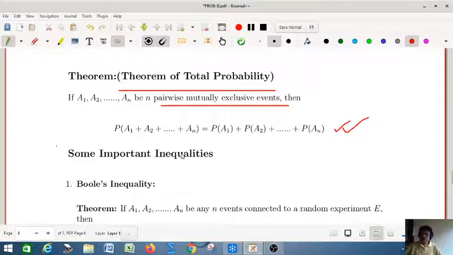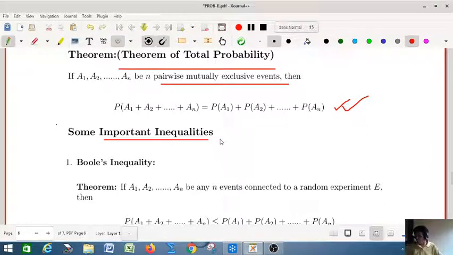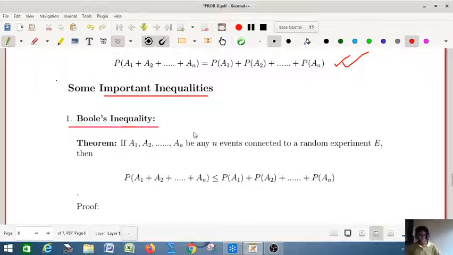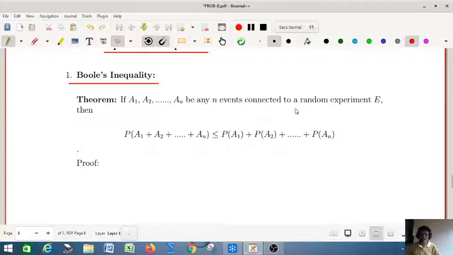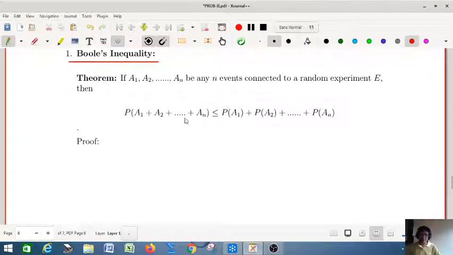Next we talk about two very important inequalities. One of them is Boole's inequality, another one is Bonferroni's inequality. So let us explain Boole's inequality. It is very important. If A1, A2, ..., An are n events connected to a random experiment E, then the probability of A1 plus A2 etc. An is less than or equal to the probability of A1 plus the probability of A2 etc. plus the probability of An. Okay, so let us prove that.